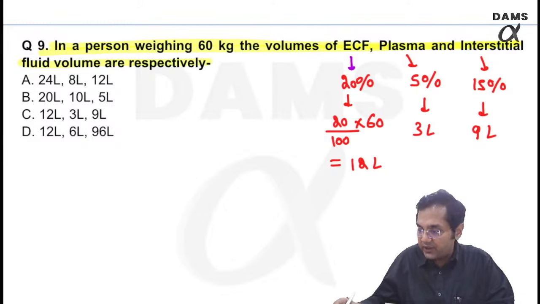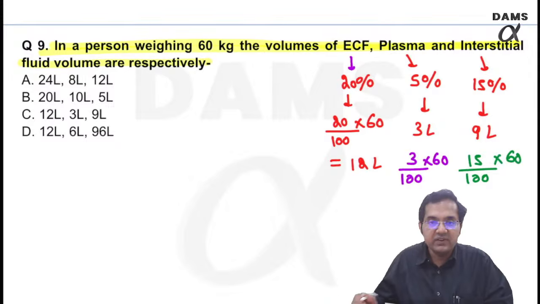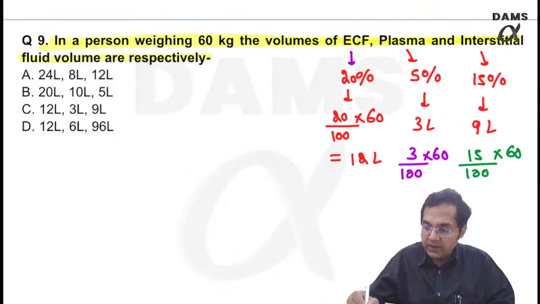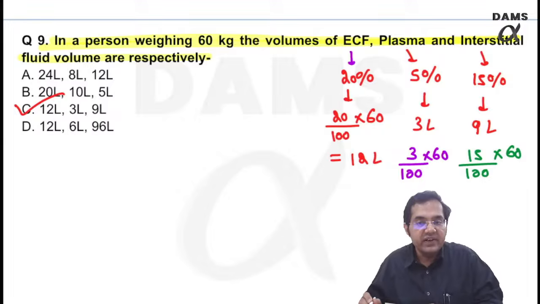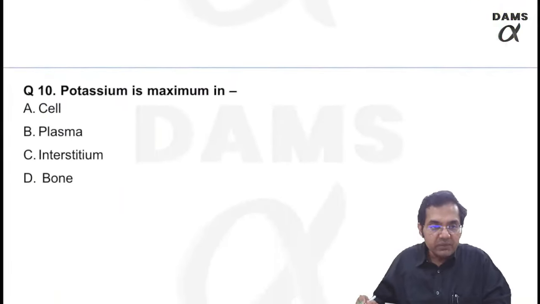15% of 60, right? So absolutely correct. The answer is 12 liters, 3 liters and 9 liters. Wonderful. Yes, one liner but very important question.